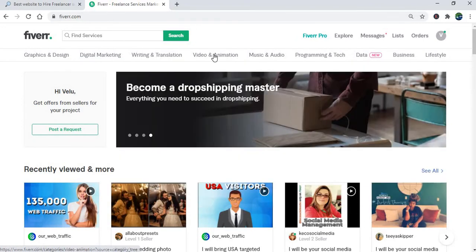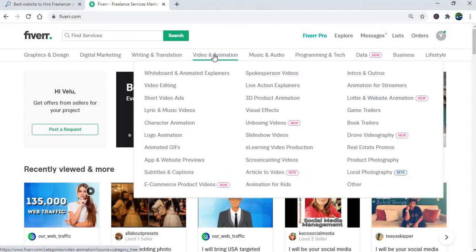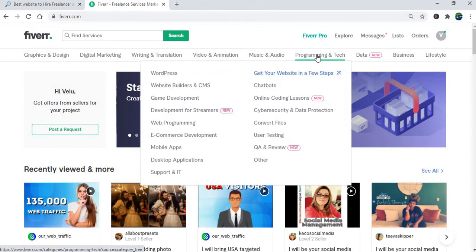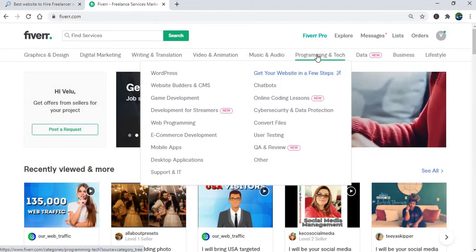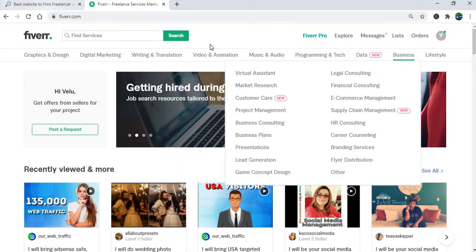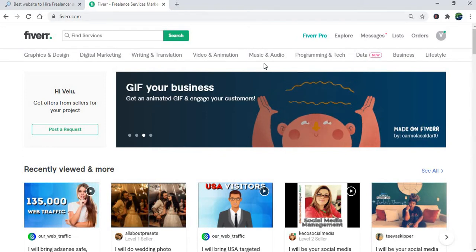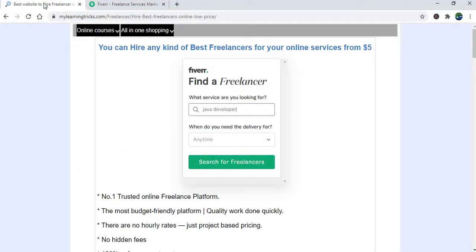Digital marketing, either you need a Photoshop editing expert or video editing expert or developer. If you have any other development related query, you can contact these kinds of freelancers. So let me show you how we can access this website. For that, I have provided the link in my video description. So just click on the link and navigate to this web page.